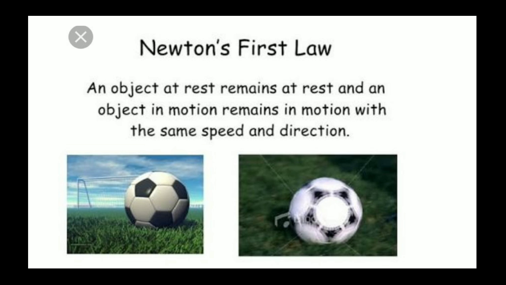And if you kick that ball, you are giving force to the ball, so the ball will be displaced and it will gain some speed. Clear? So the first law states that an object at rest remains at rest, and an object in motion will remain in motion with the same speed and direction. This law is very easy to remember and understand. It is also called the law of inertia.